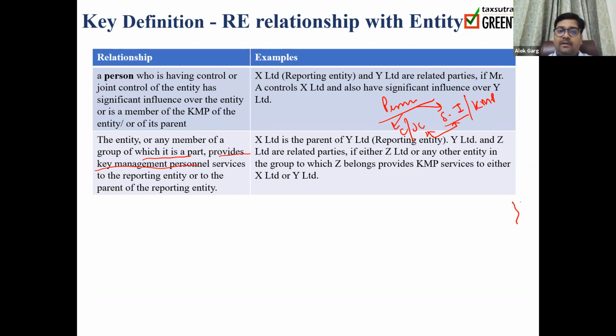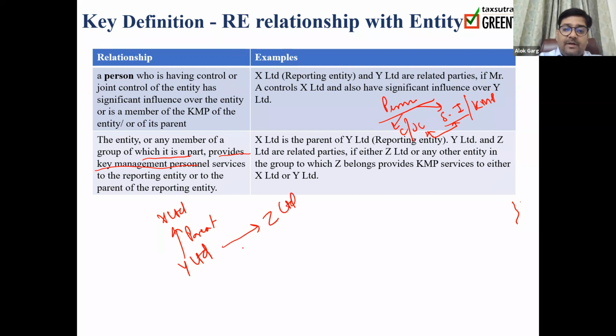For example, X Limited is a parent holding company of Y Limited. Y Limited and Z Limited are related parties. So in this case, who will be the related party? X Limited is a parent of Y Limited, and Y Limited and Z Limited will be considered as related parties when either Z Limited or any other entity in the group to which Z belongs provides KMP services to either X Limited or Y Limited.